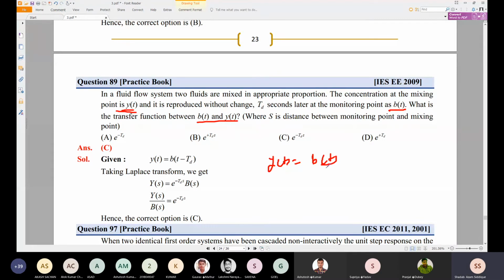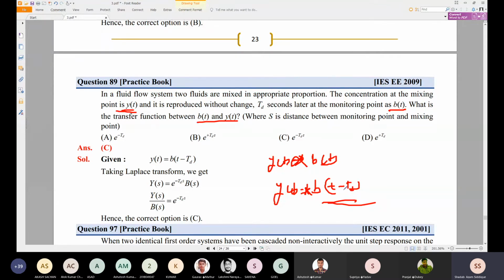Initially y of t was given with reference to b of t, but TD seconds later there is a delay in b. So as a function of b we have a delay, b of t minus TD. We can say y of t is proportional to b of t, and to complete the proportionality we can take k also. y is equal to k b of t minus TD.